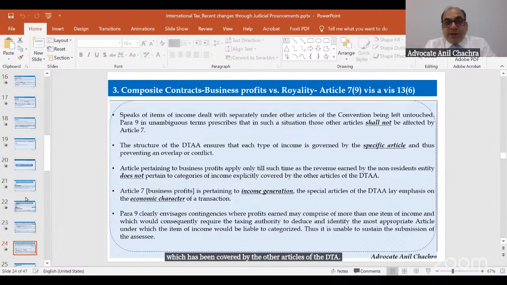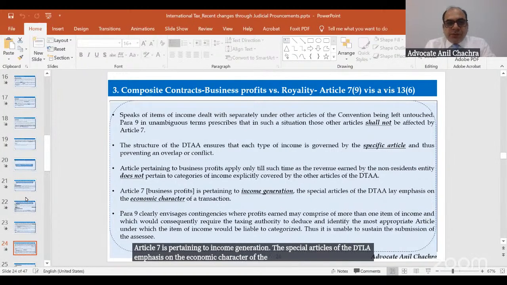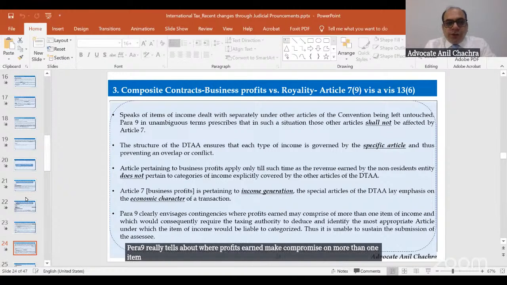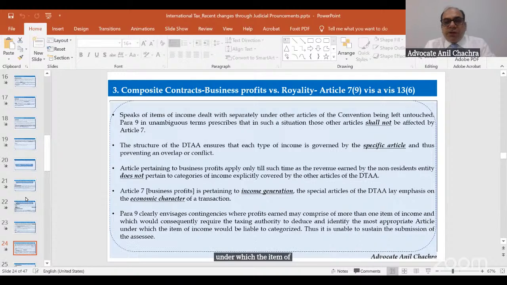Article 7 is pertaining to income generation. The special articles of the DTA lay emphasis on the economic character of the transaction. Para 9 clearly tells about where profits earned may comprise of more than one item of income, which would consequently require the taxing authority to deduce and identify the most appropriate articles under which the item of income would be liable to be categorized. Thus, it is unable to sustain the submission of the assessee.